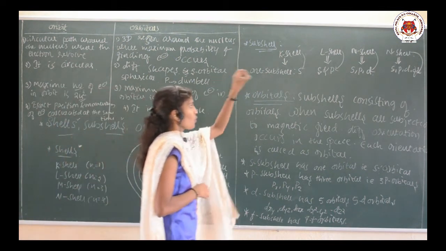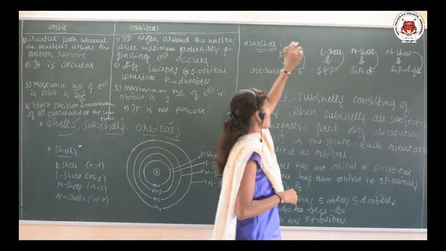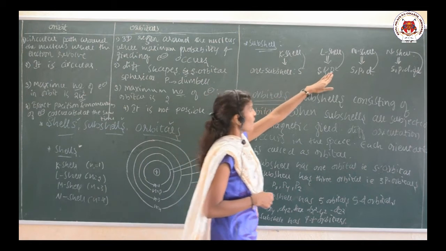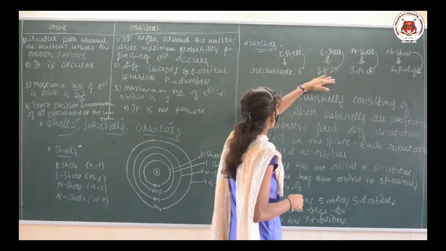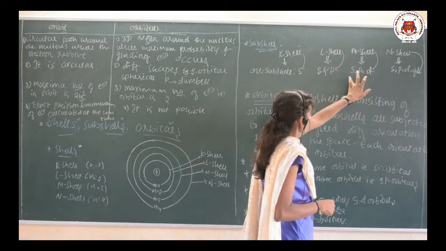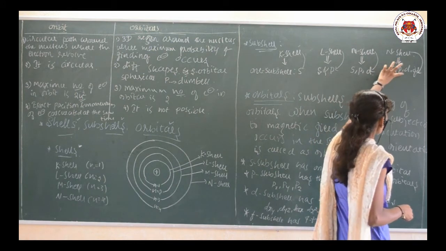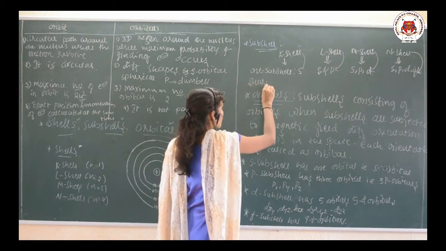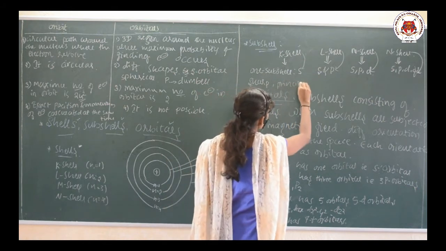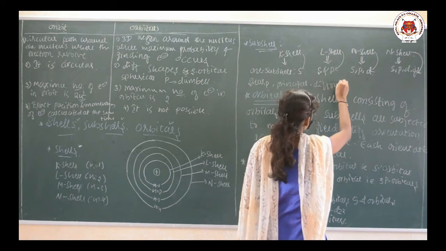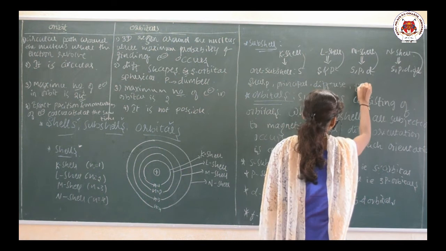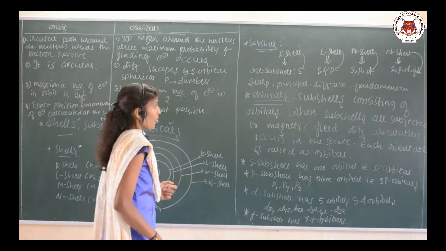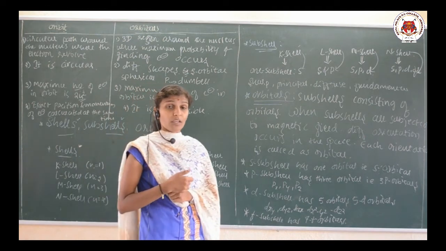The K cell consists of the subcell S, the L cell consists of the subcells S and P, the M cell consists of the subcells S, P, D and the N cell consists of S, P, D, F. These S, P, D, F terms are from the spectroscopic terms: sharp, principal, diffuse and fundamental. Okay.